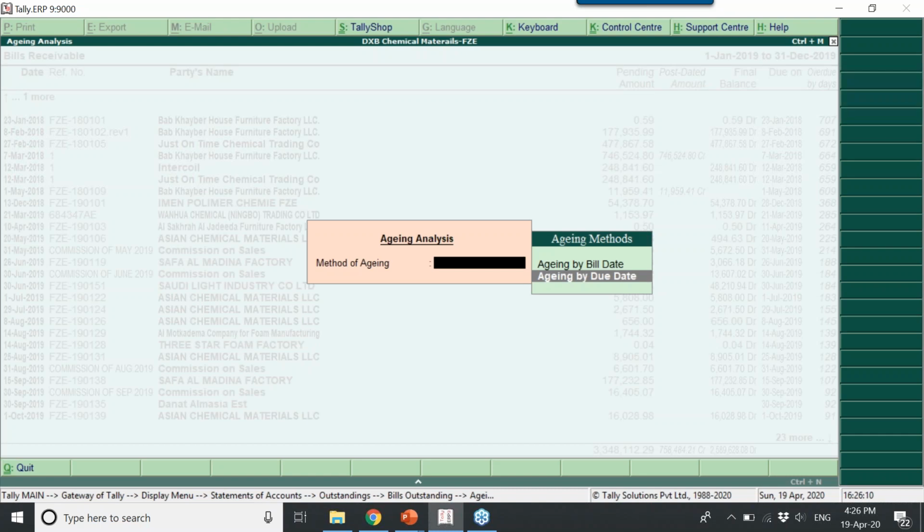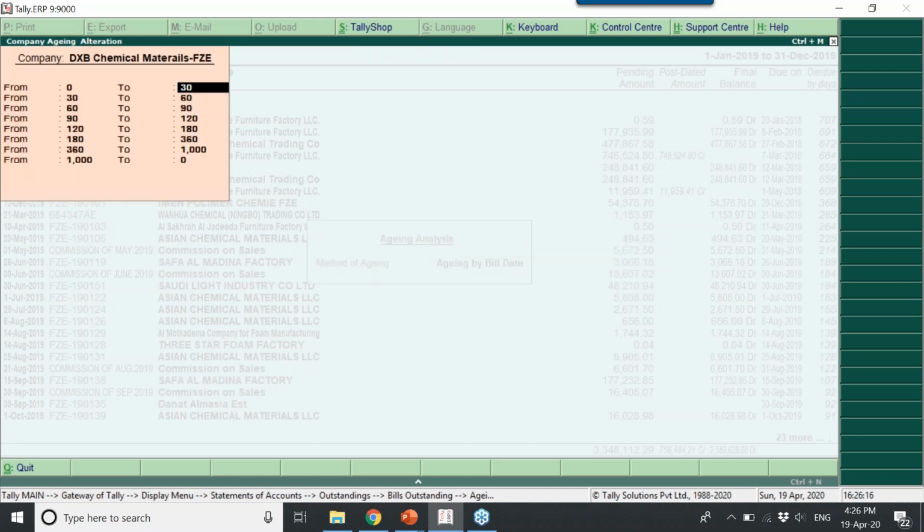It's nothing but you might have given 30 days, 40 days credit. Do you want to view in which way? Let me select on bill raised, and then you can configure to show me 0 to 40, 40 to 60, and 60 to 80, 100. So however you want, you can change this period.